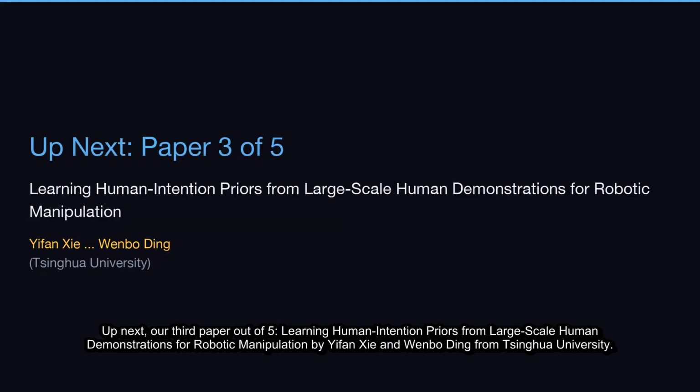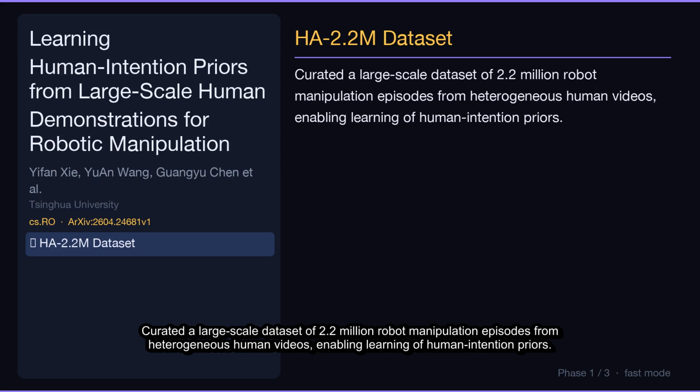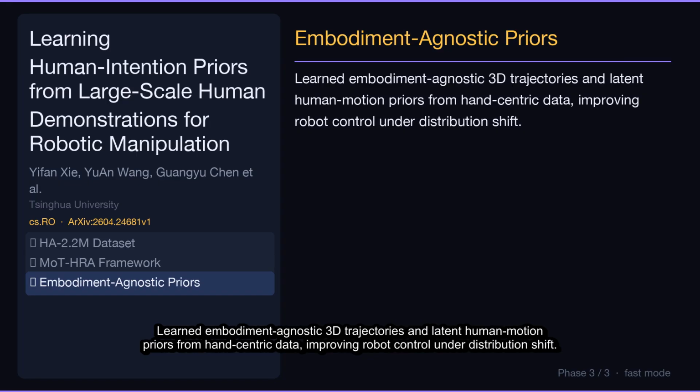Up next, our third paper out of 5, Learning Human Intention Priors from Large-Scale Human Demonstrations for Robotic Manipulation by Yifan Xie and Wenbo Ding from Tsinghua University. Let's break down its key contributions. Curated a large-scale dataset of 2.2 million robot manipulation episodes from heterogeneous human videos, enabling learning of human intention priors. Introduced a hierarchical vision-language action framework that factorizes manipulation into vision-language, intention, and fine control experts. Learned embodiment-agnostic 3D trajectories and latent human motion priors from hand-centric data, improving robot control under distribution shift.